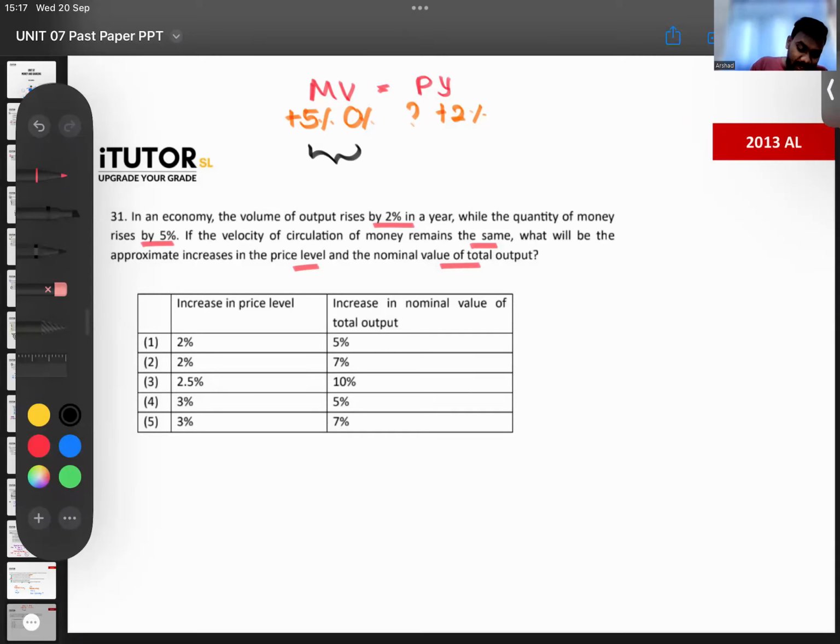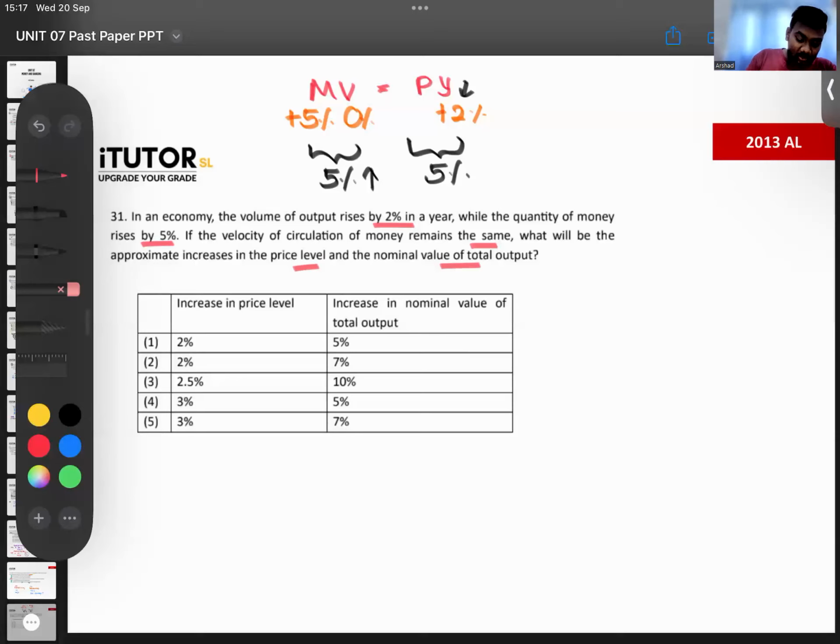MV part has increased by 5%, right? It has gone up by 5%. So if the MV part goes up by 5%, according to our equation, what should happen? The PY part also should increase by 5%. So for this PY part to increase by 5%, your output has already increased by 2%. By how much should the prices increase by? The prices should increase by 3%, guys.